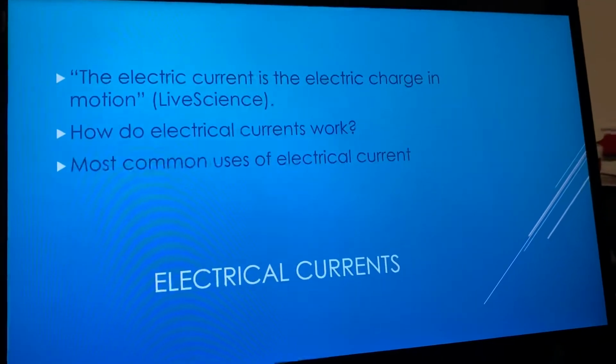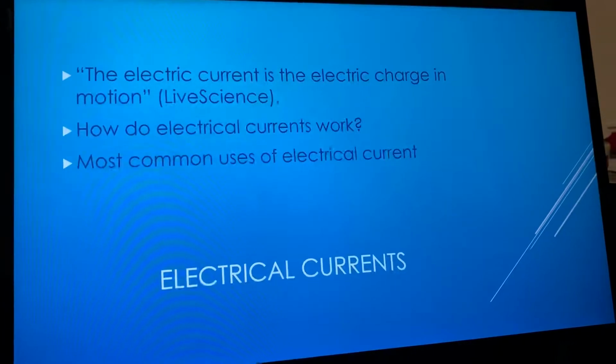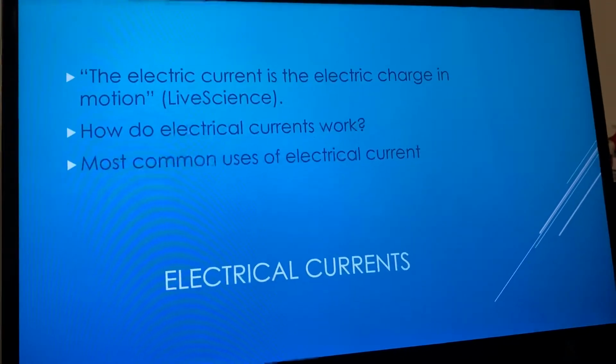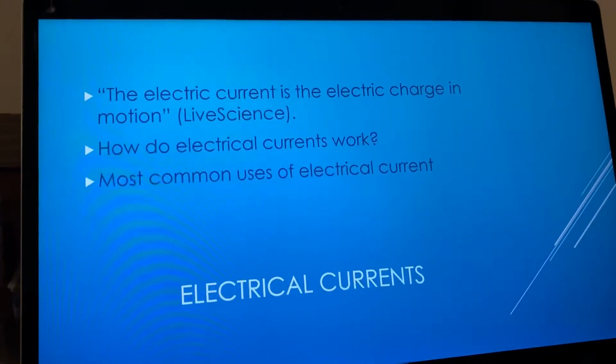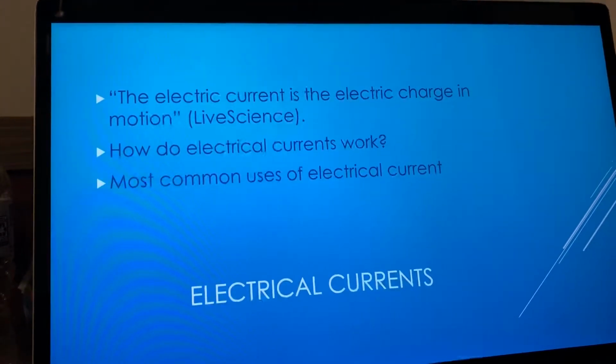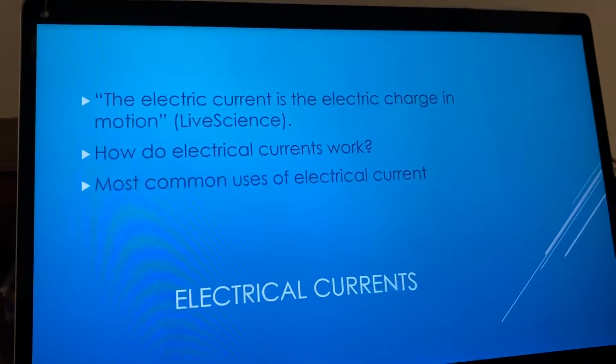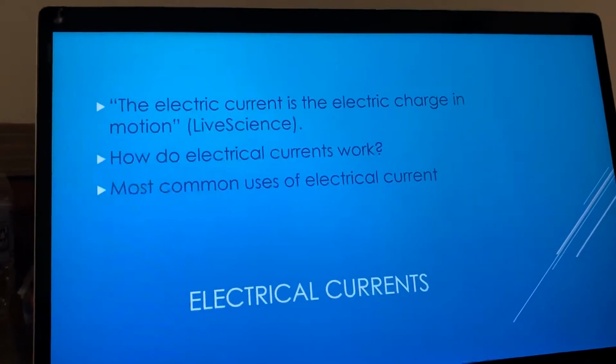So how do electric currents work? Electrical currents typically work in batteries and generators the most. This is because when using batteries, the different ends have different charges. One side of the battery is a proton and on the other side is an electron. The proton side has a positive charge and the other side has a negative charge.